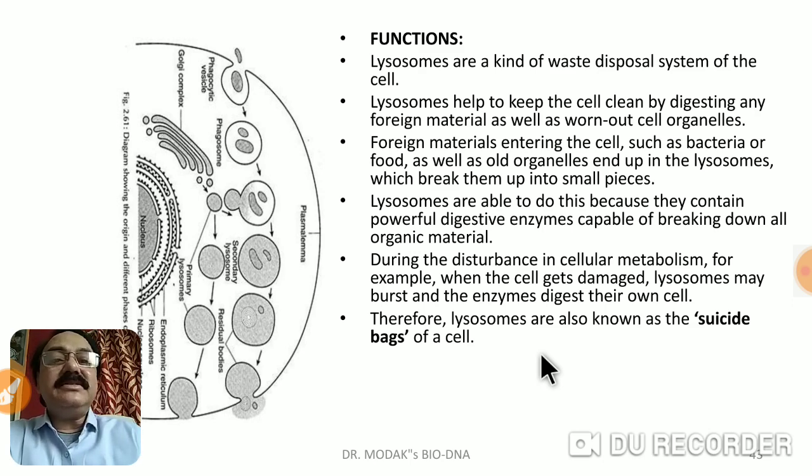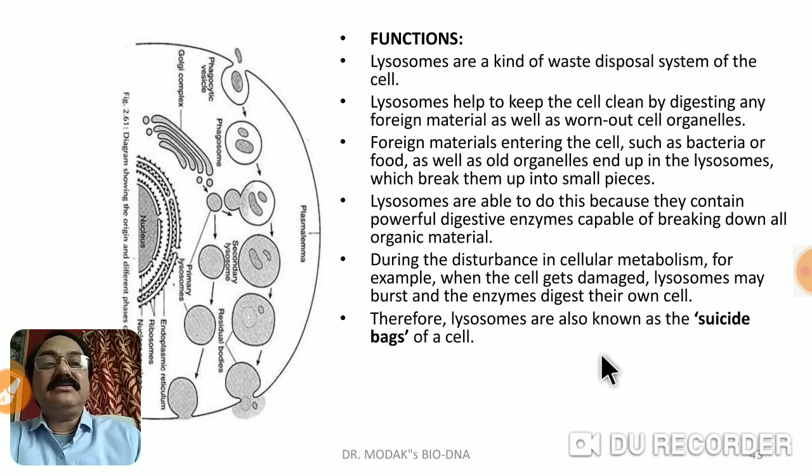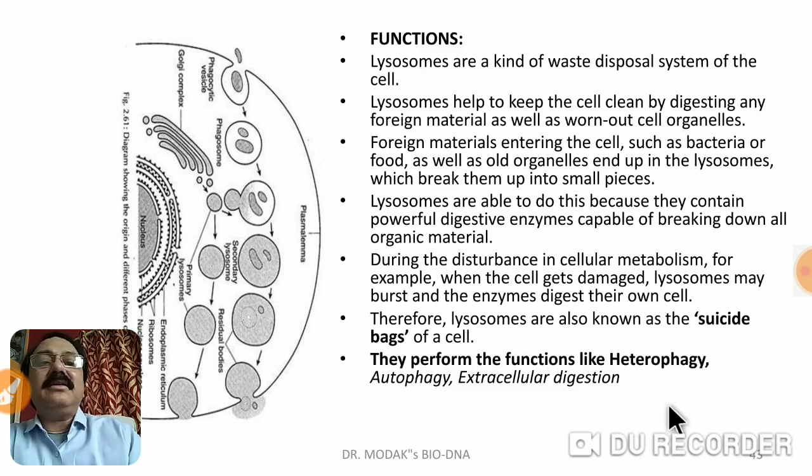Then during a disturbance in the cellular metabolism, for example when the cell gets damaged or a certain tissue gets damaged, at that time the lysosomes in that particular tissue secrete their content and completely digest that cell or little tissue. So that way lysosomes also help in killing and eradicating the content of the cell and tissue. Therefore it is also called the suicidal bag. You know, suicide, killing oneself. So here the cell is completely killed or completely vanished by the lysosome, and therefore it is called a suicidal bag.